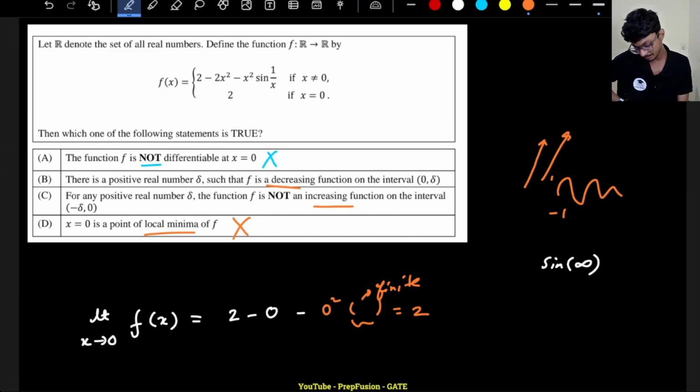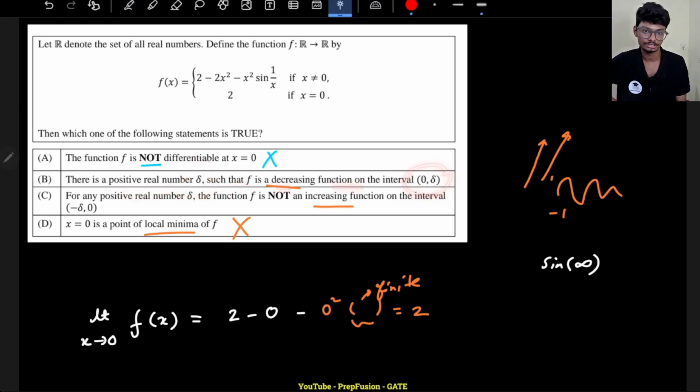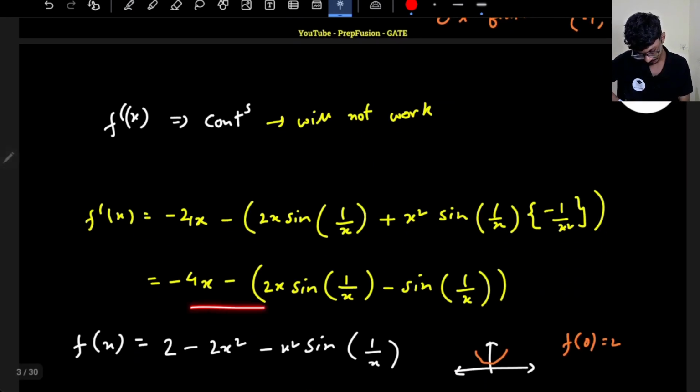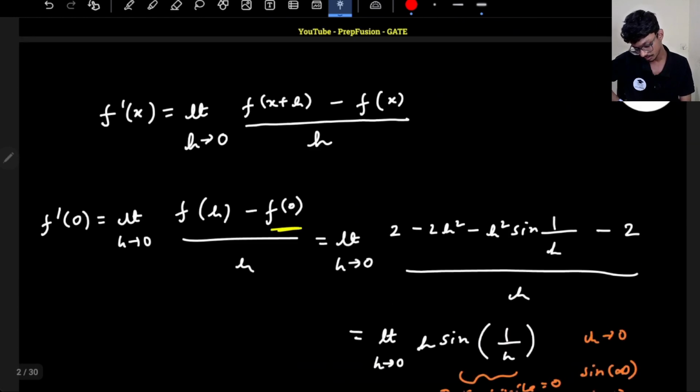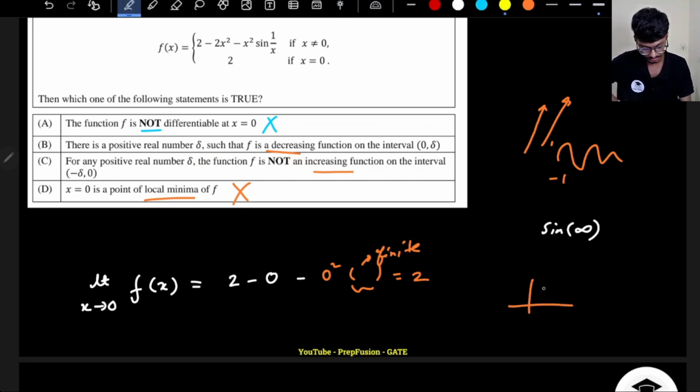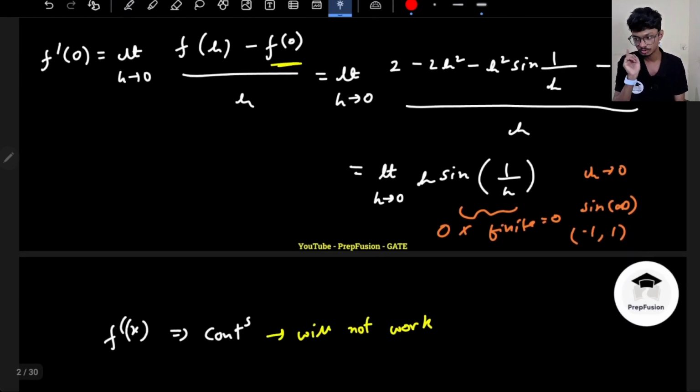In B, they are telling there is a positive real number delta such that f is a decreasing function on the interval 0 to delta. For that, we had computed this differentiation. So they are telling me that I can definitely comment that there is some real number delta such that f is a decreasing function. What does decreasing function mean? Decreasing means the value is reducing, which means the slope will always be negative. So in the given range from 0 to delta, the slope will always be negative.